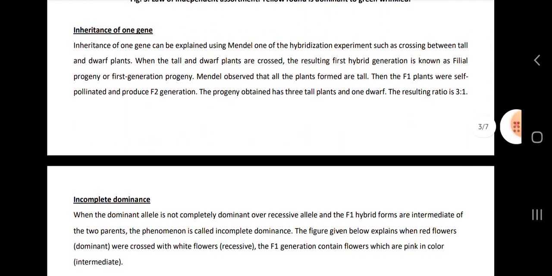Then inheritance of one gene. Inheritance of one gene can be explained using one of Mendel's hybridization experiments, such as crossing between tall and dwarf plants. When tall and dwarf plants are crossed, the resulting F1 generation are all tall, and when F1 is selfed and produces the F2 generation, the progeny are 3 tall and 1 dwarf, resulting in a 3:1 ratio.